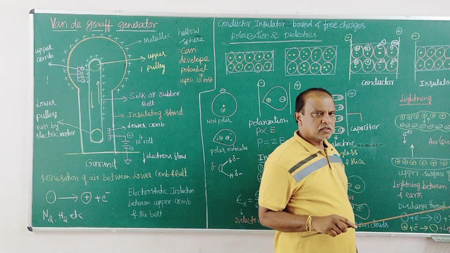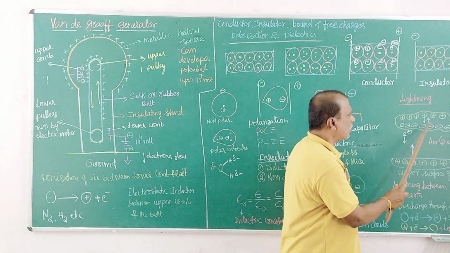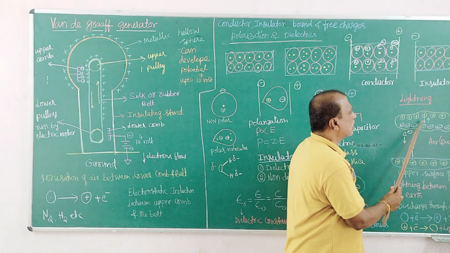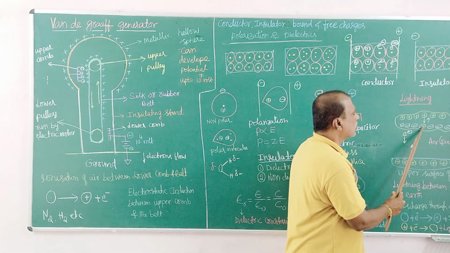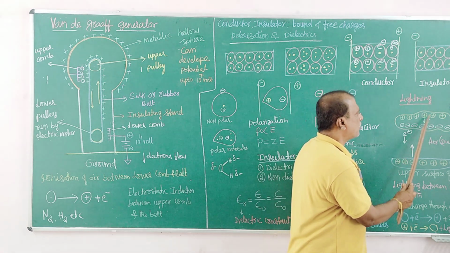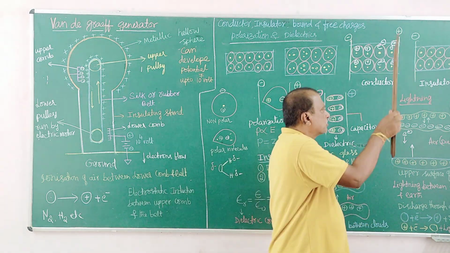The ice particles which are less dense move up in the same cloud, and those which are denser move down. These moving down particles and moving up particles rub each other during this movement.